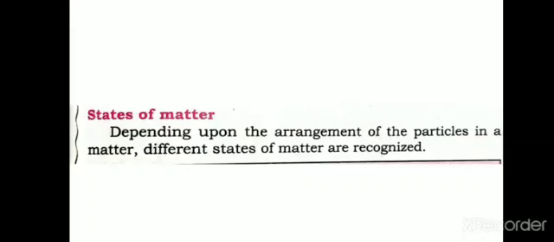All these things are made up of particles, but they look different, their shapes are different and their properties are different, because the arrangement of the particles inside the substance is different. That's why we have different states of matter.